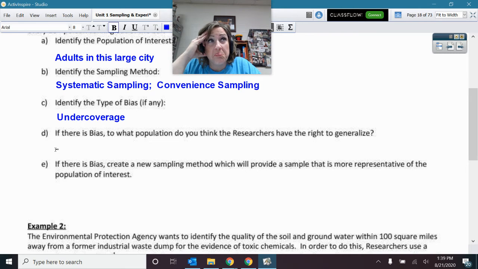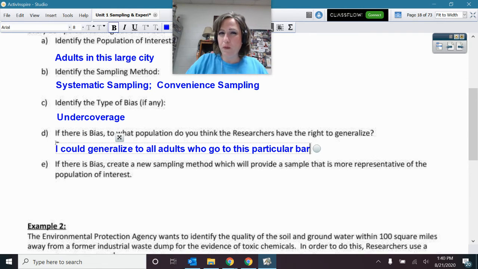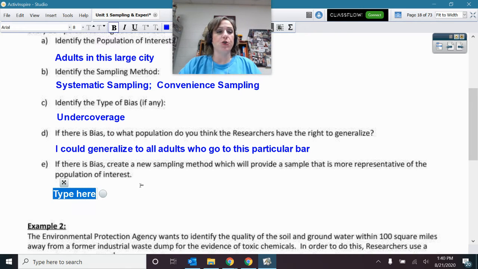Like a 7th Street bar may be way different than ones way over in North Side bars. I don't know, so I'm not quite sure. I know I would be safe generalizing to the adults that go to this bar. So let's play it safe. Okay. So I think I could generalize to all adults who go to this particular bar. We might have said all ones in the city, but it's a large city, so I'm not really quite sure if that's true.